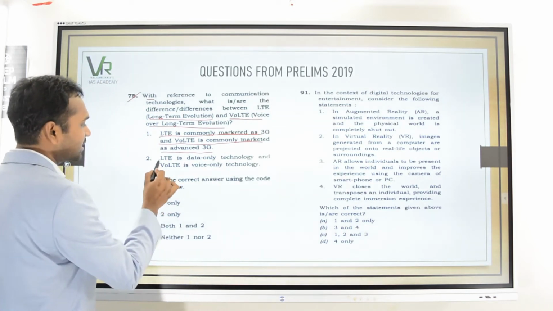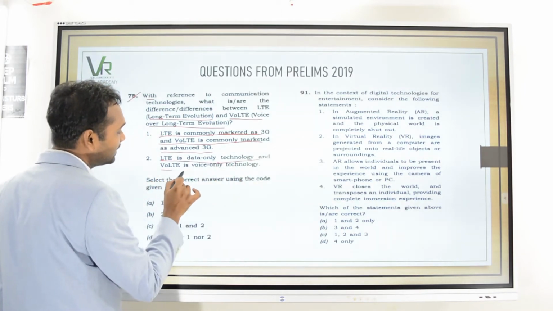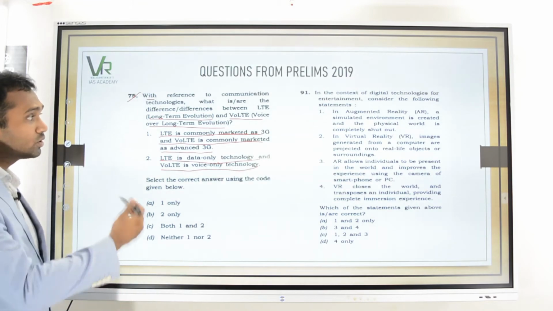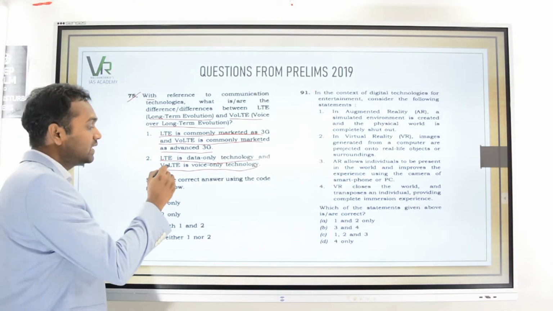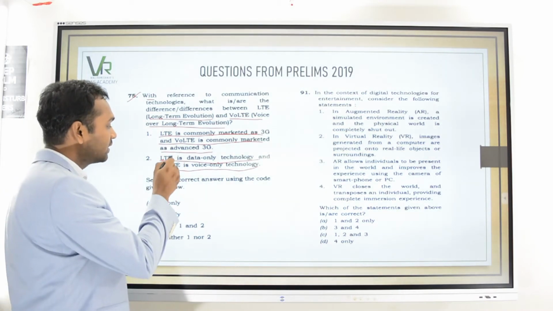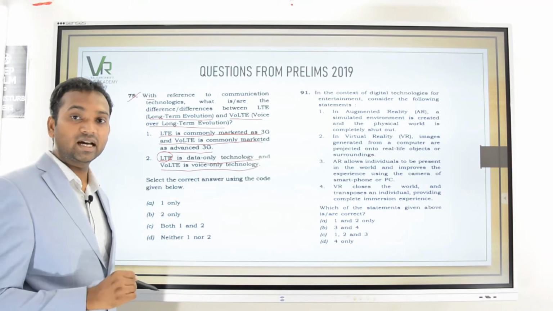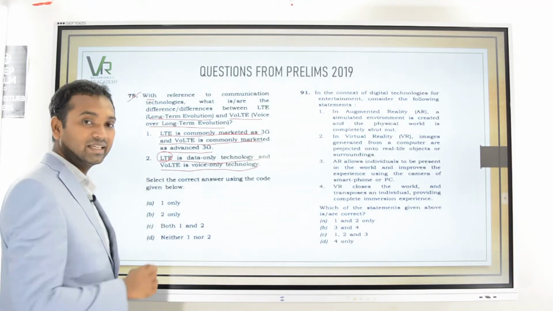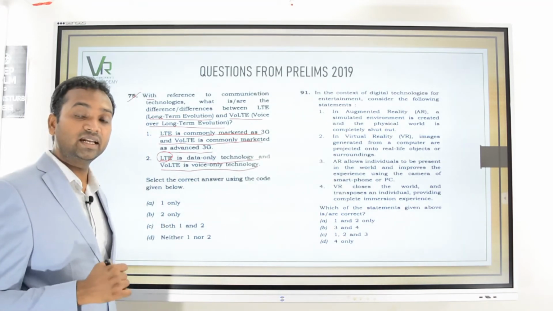And the second one says LTE is data only technology and VoLTE is voice only technology. So if you go through the topics in detail, whatever we have covered, we'll come across that VoLTE is advanced than LTE, and LTE may be using only data or voice or sometimes both, but it is inferior to VoLTE in actuality, and VoLTE uses both data and voice.